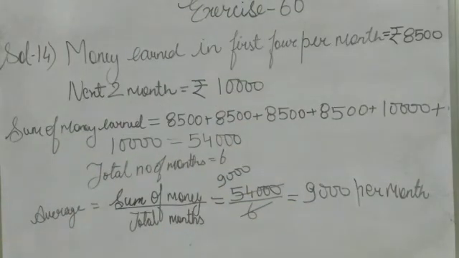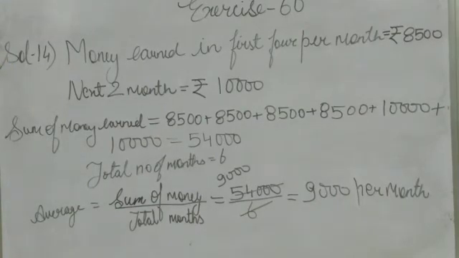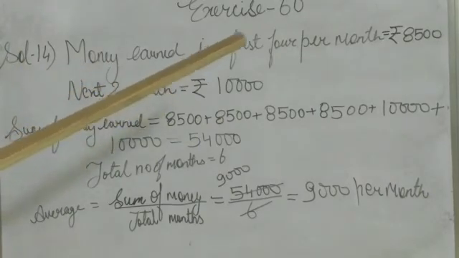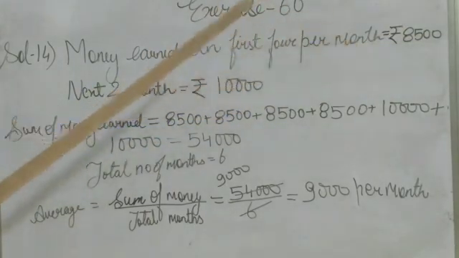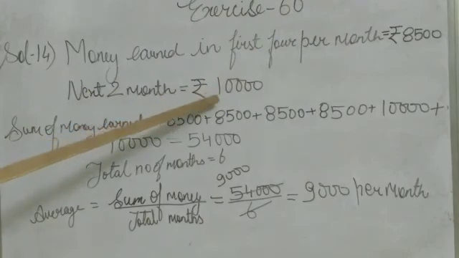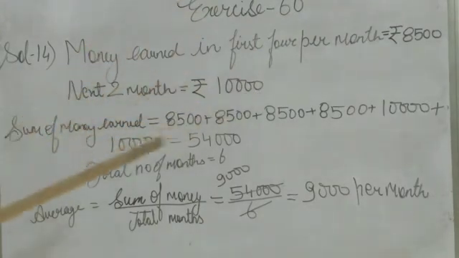Now solve the next and last question in this exercise. Question number 14. A man earned 8,500 rupees per month during the first 4 months and 10,000 rupees per month during the next 2 months. Find his average earning per month during this period. A man earned 8,500 for the first 4 months and for the next 2 months he earned 10,000 per month.